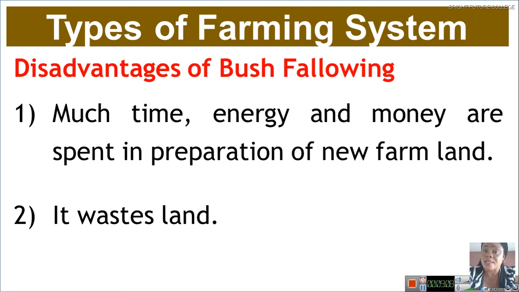Remember, you are still on types of farming system. We talked about mixed farming, number one type of farming system, and looked at its advantages and disadvantages. Number two is bush fallowing or shifting cultivation, and we looked at the definition, advantages and disadvantages of bush fallowing. Now let's look at another type of farming system.